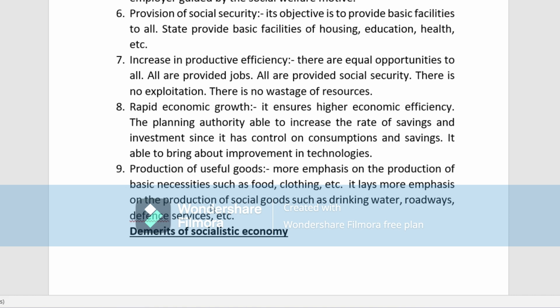These are all basic necessities, so these are all very useful goods. It lays more emphasis on the production of social goods like drinking water. So you can see in the railway station also, proper drinking water facilities, the taps are there, and proper roadways are there, then defense services, etc. So these are all given basic attention, as it looks into the matter of social welfare. So these are all the merits of a socialist economy.